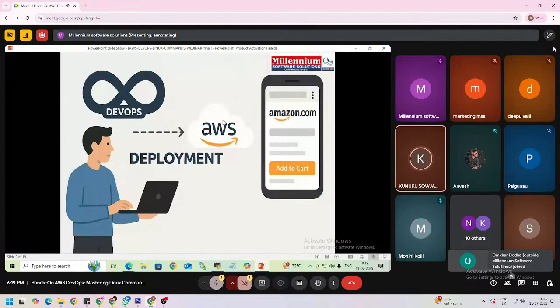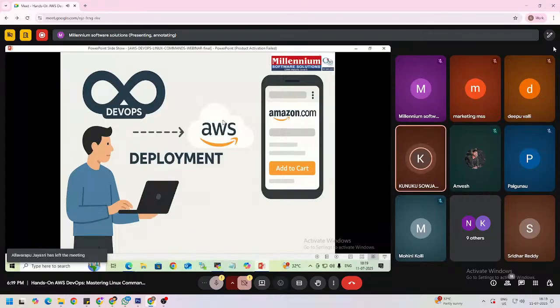Enterprises are expecting more from one person. For example, there is an opening for a developer cum DevOps engineer. If you learn only development, you cannot apply for the job. If you learn only AWS and DevOps, you cannot apply for the job either. If you have learned Java or any development language along with DevOps plus AWS, it gives you more advantage and more priority to get a job, right? This is the advantage of learning AWS and DevOps.